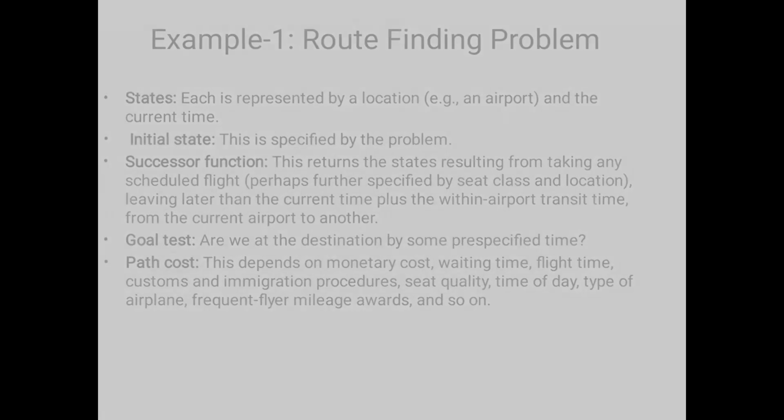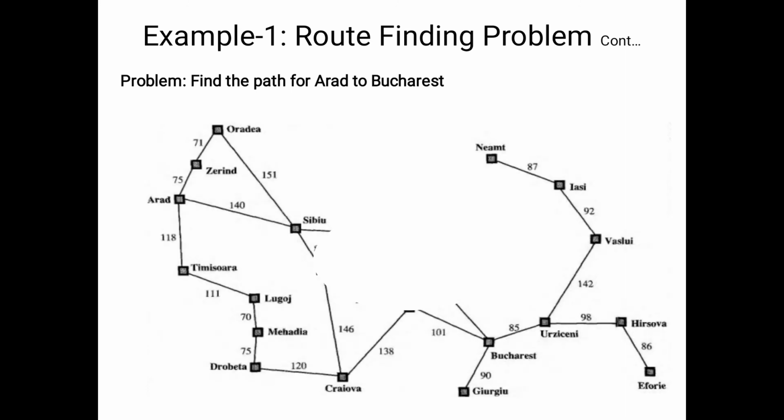Now we will see one small example. Here our aim is to find the path from Arad to Bucharest. The source is Arad and the destination is Bucharest. Please observe where Arad is available, on the left side at 75. Here we will mark the 75. Our aim is to move to Bucharest, that means 85. Here we have a lot of paths. What are the successor functions? We will move from Arad to the top side, that means Zerind side, or bottom side, or straight. Three paths are available from Arad.